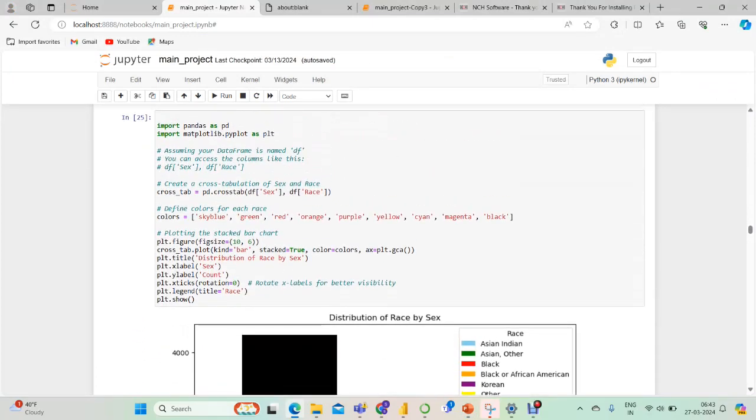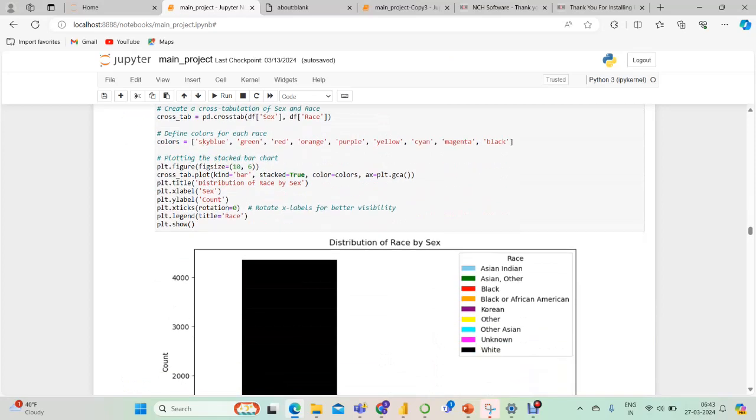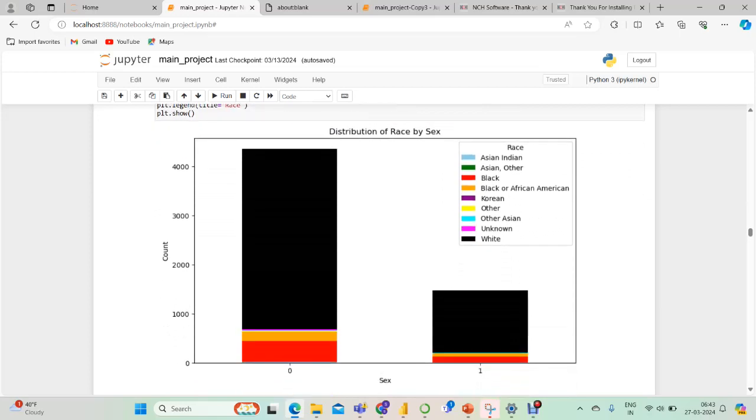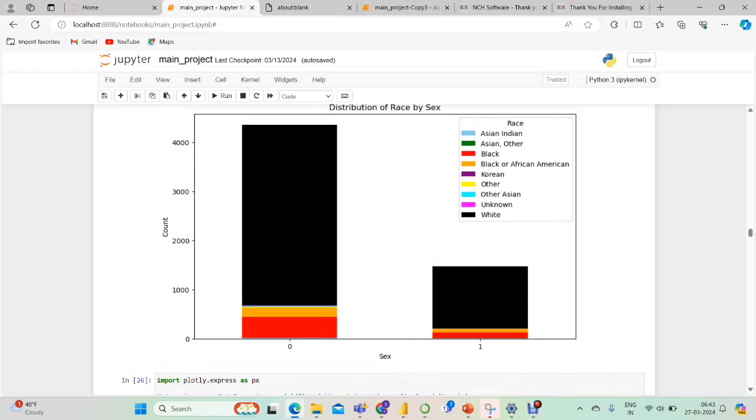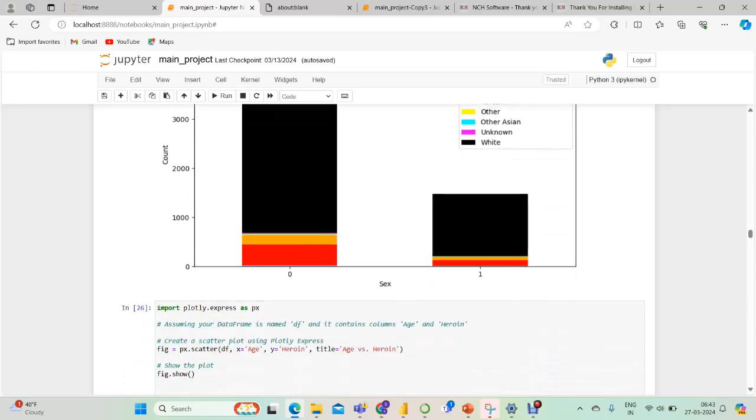This is the code for creating the graph visualization of race by sex. From this graph we can easily identify which race, like Asian, Indian, is the most drug-using group in the data set, and their count, up to 0 to 4,000.